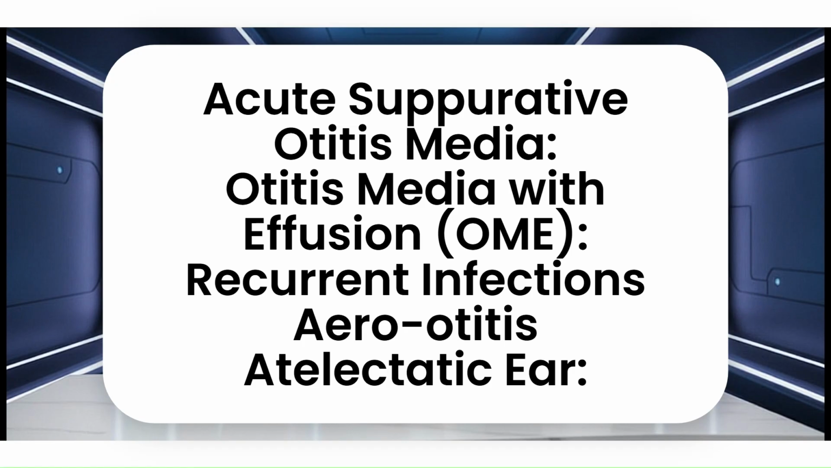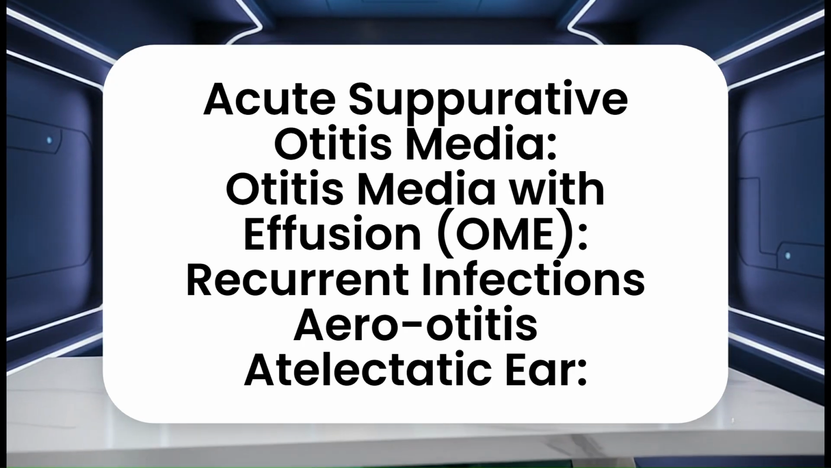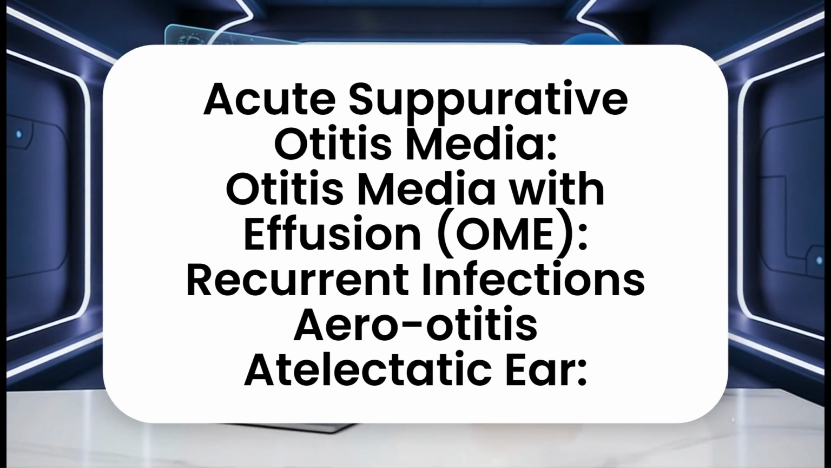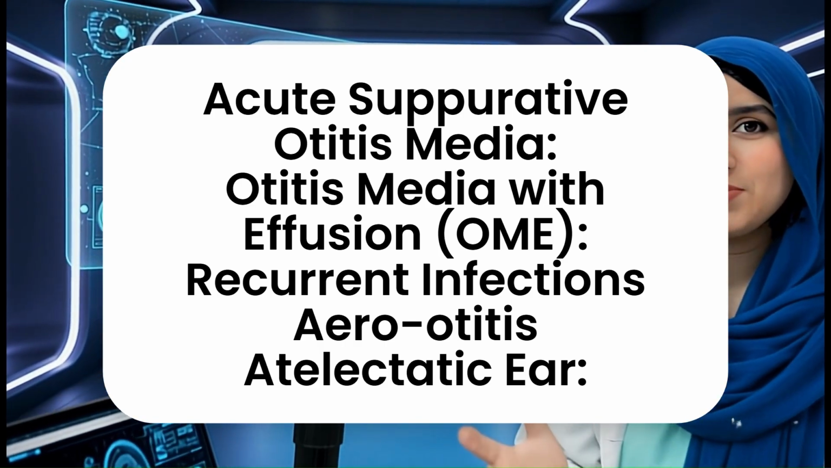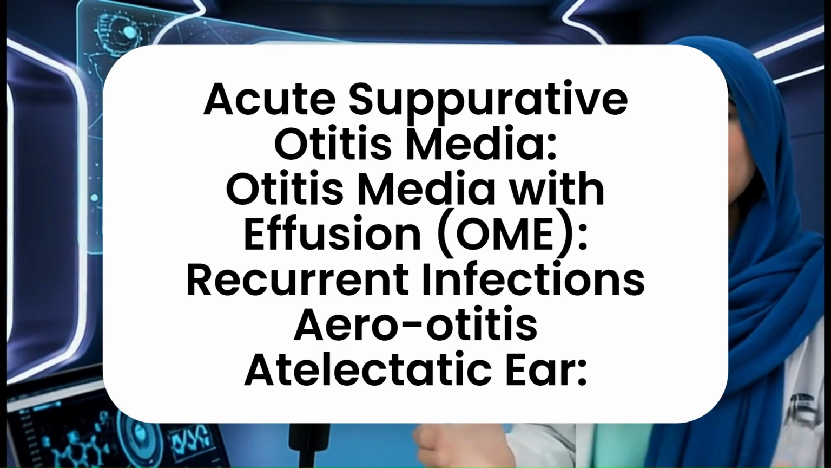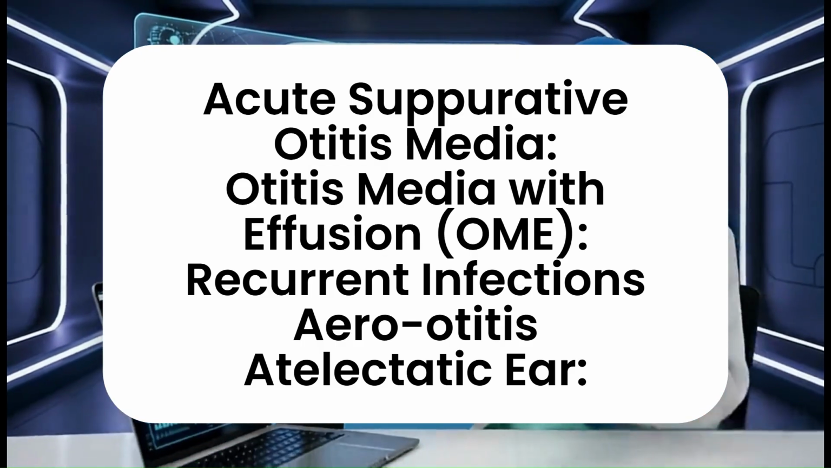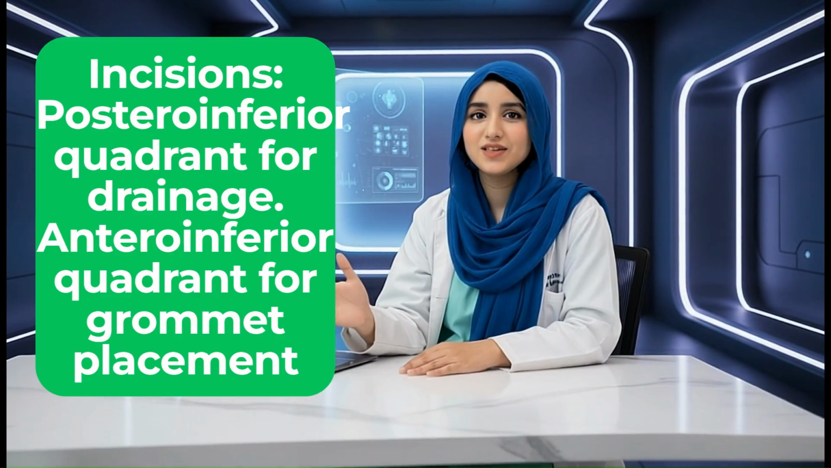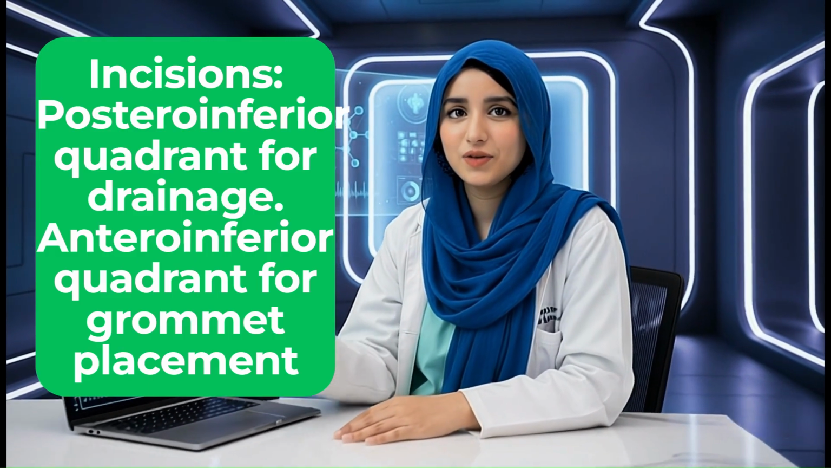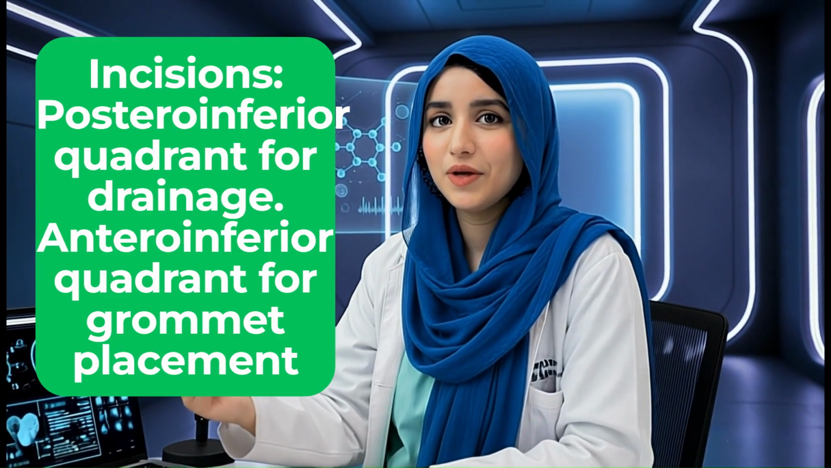Otitis media with effusion: persistent fluid greater than 3 months with hearing loss, recurrent AOM to break the cycle of infection, atelectatic ear or eustachian tube dysfunction for long-term ventilation, requires grommet. Anesthesia: GA in children, LA or none in non-inflamed adult ears. Critical anatomy, incisions: posterior inferior quadrant for drainage, anterior superior quadrant for grommet placement, longer retention.